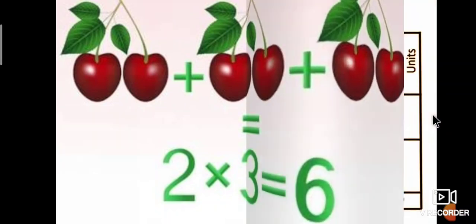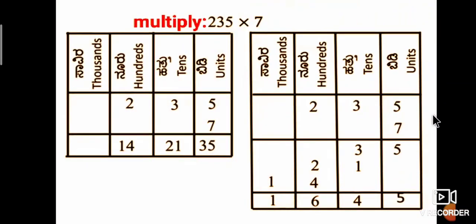Okay, next is an example for multiplication: multiply 235 into 7. Now we are multiplying 235 by 7. Do you know how we multiply? For example, write 235 in the place value chart as 2 in hundreds, 3 in tens, 5 in units.